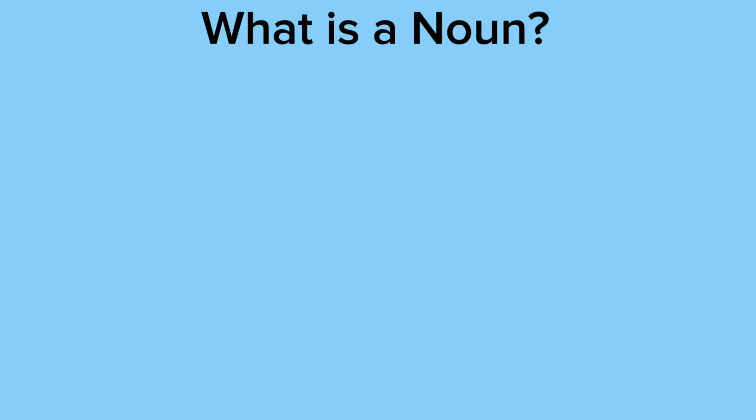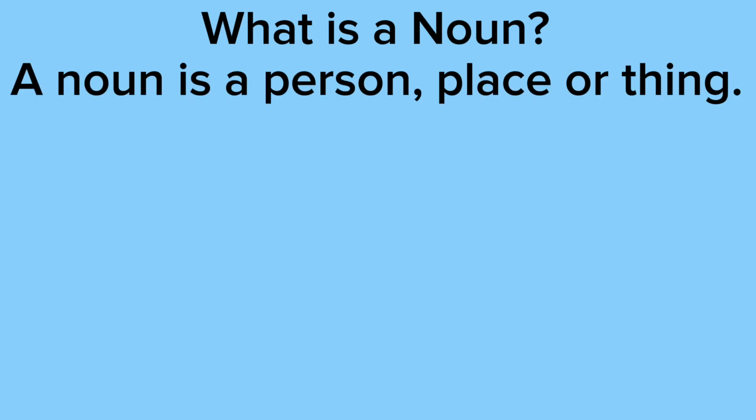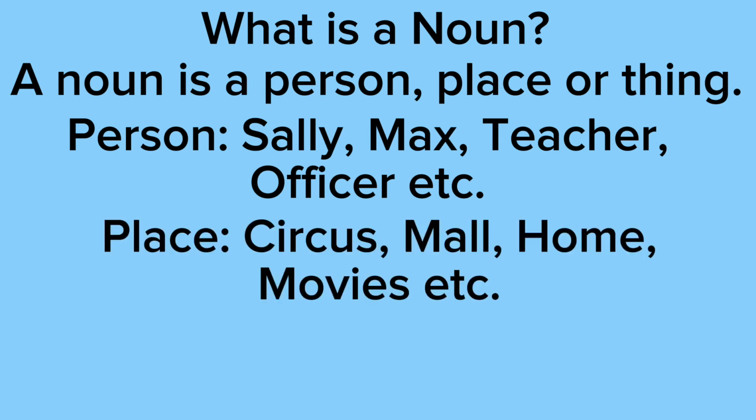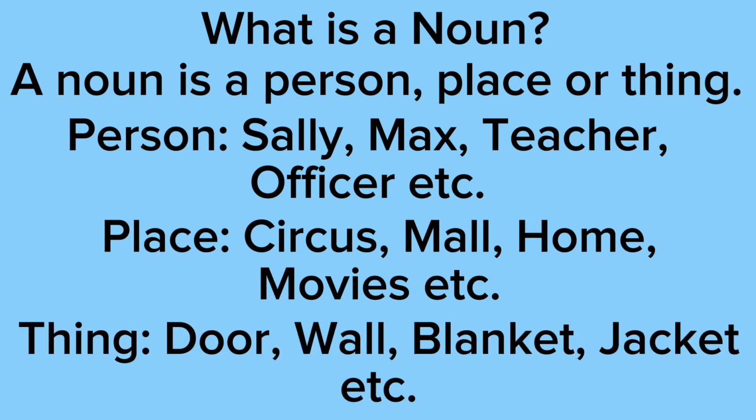So what is a noun? A noun is a person, place, or thing. So here are some examples of what a person would be: Sally, Max, teacher, officer, etc. Places would be the circus, mall, home, the movies, etc. Things will be the door, the wall, blanket, jacket, and so on.